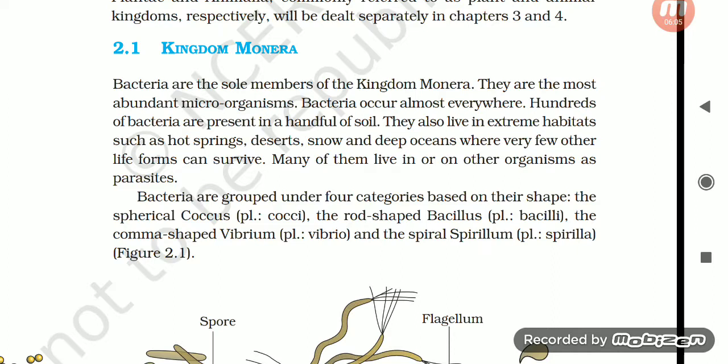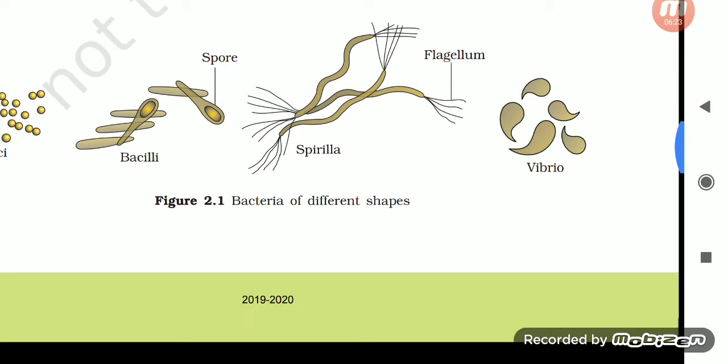Bacteria are grouped under 4 categories based on their shape: the spherical coccus, plural cocci; the rod-shaped bacillus, plural bacilli; the comma-shaped vibrio, plural vibrios; and the spiral spirillum, plural spirilla, in figure 2.1.